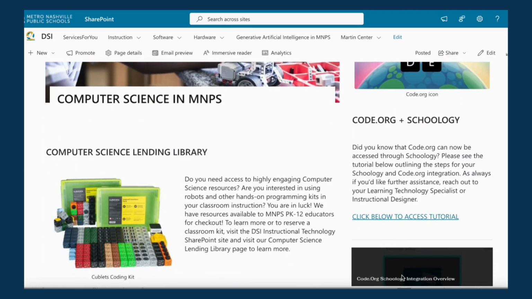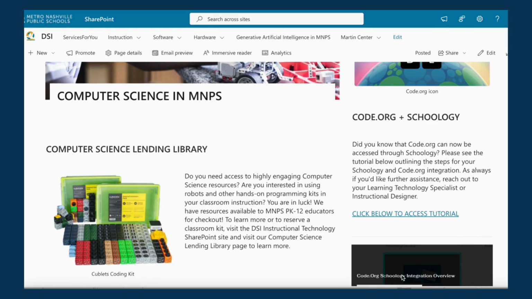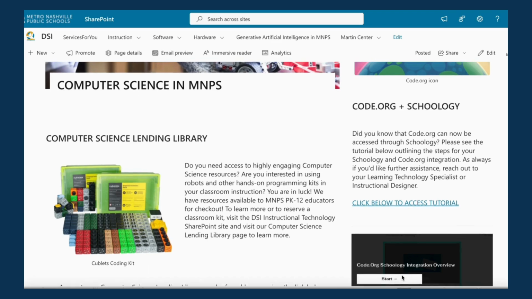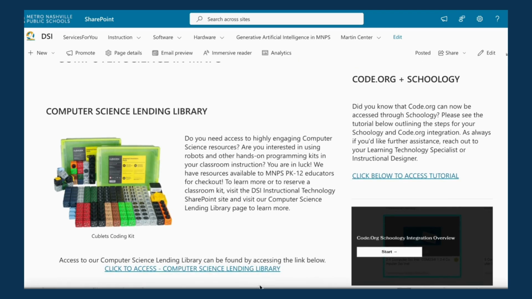Computer Science in MMPS. Here's a reminder about our Computer Science Lending Library. Are you interested in using robots and other hands-on programming kits in your classroom instruction? Well, be sure to click the link so you can access our list of tools, resources, and also lessons that accompany each kit.